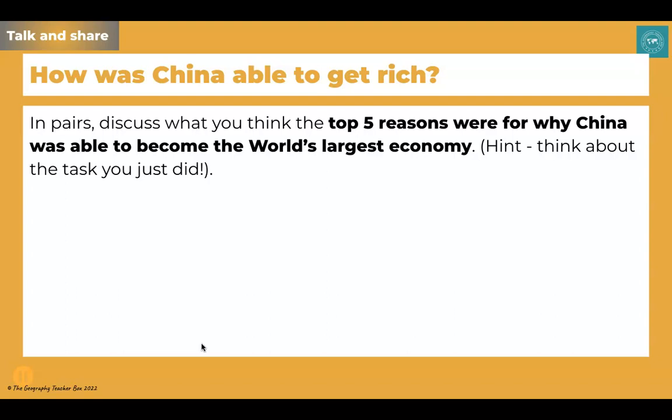So think about what you consider to be the top 5 reasons for China becoming the world's largest economy. So really think back to last lesson and how China was able to get rich, but also consider the questions we've just been through, because that will give you some hints about the main reason why China is able to have the largest world economy. So take a moment to write down some of your ideas.